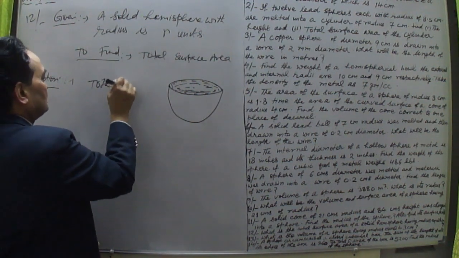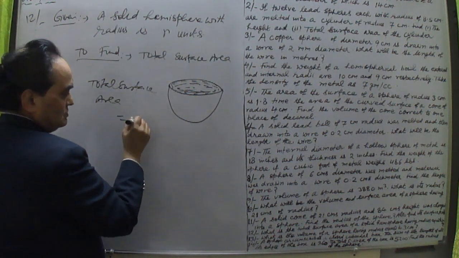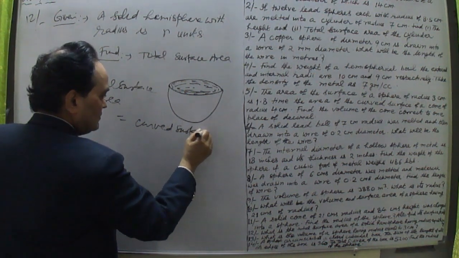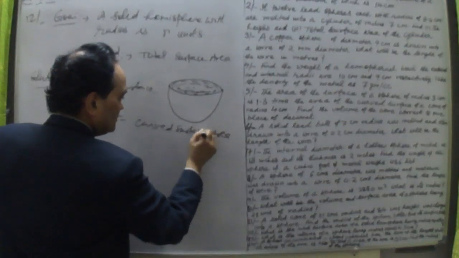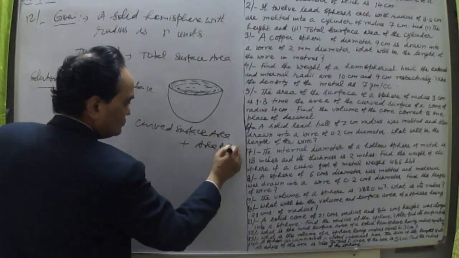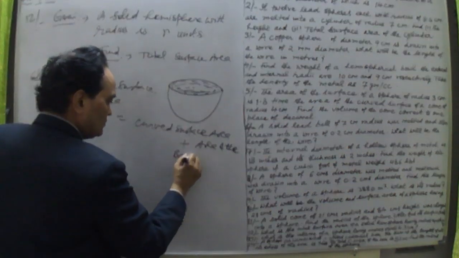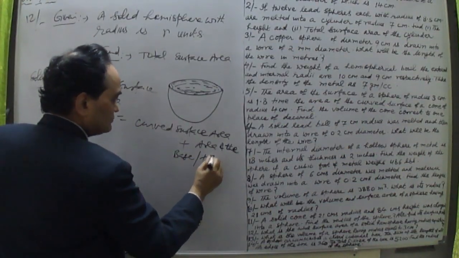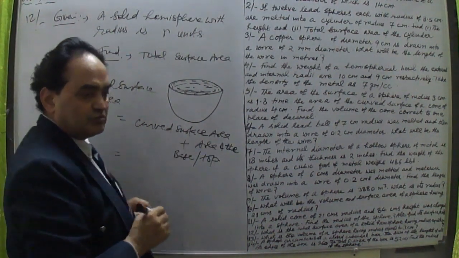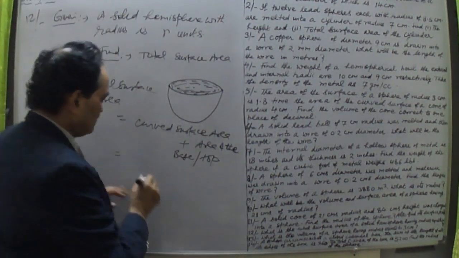So total surface area of a hemisphere is equal to curved surface area plus area of the base, or top we can say. In this case it is the top. Okay, so that means this is 2 pi r square, because 4 pi r square is the area of the sphere. Half of that means 2 pi r square.